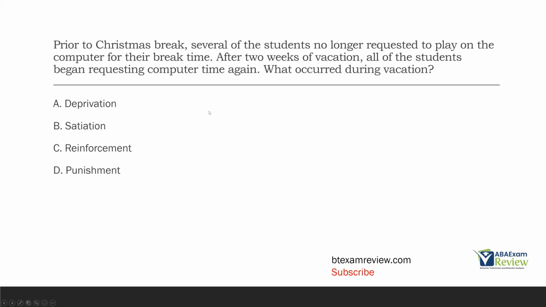Deprivation is a type of motivating operation manipulation where we withhold something or you don't get much of something. And if we think about the students' vacation, they didn't get computer for break time at school because they weren't at school. And so during the 2 weeks of vacation, what most likely occurred was they were deprived of this computer break time, whatever the break time was as a student.